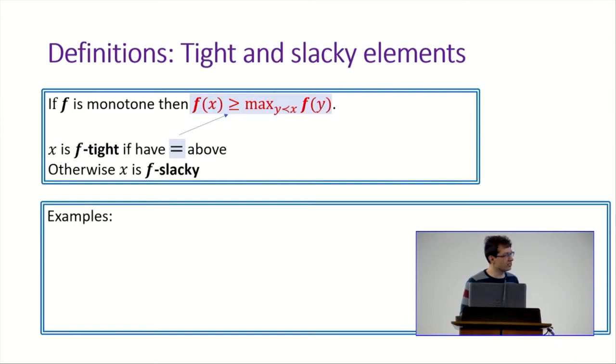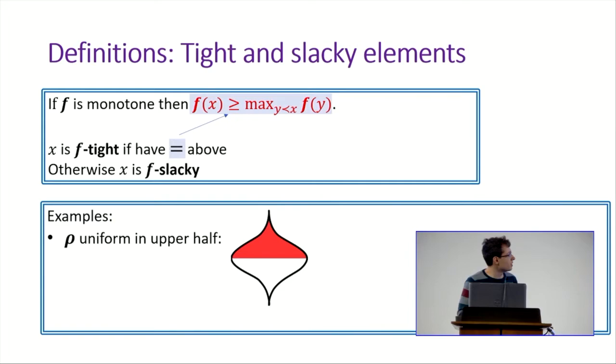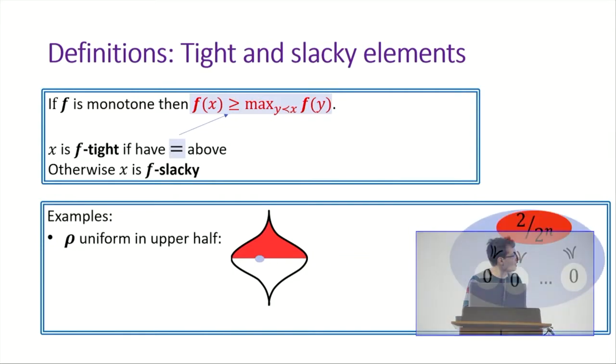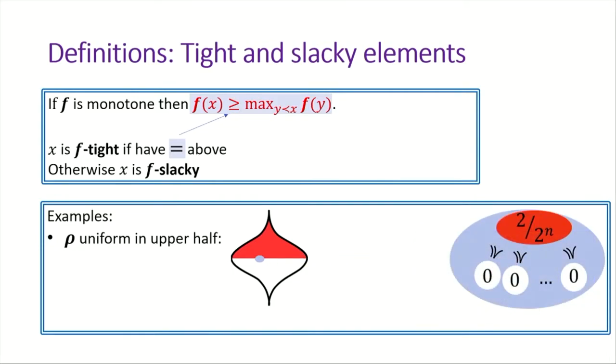Now, let me give you a couple of examples. Suppose rho is a probability distribution that's uniform on the upper half of the Boolean cube. If you zoom into the boundary of the two halves, you're going to have an element that has some positive probability, and all the predecessors of this element have probability 0.